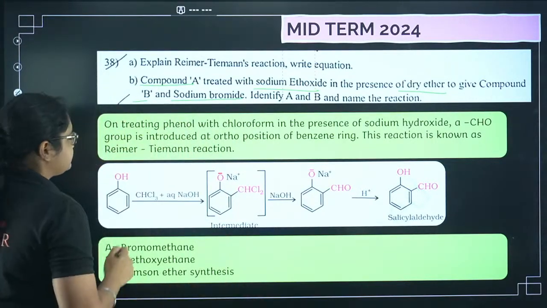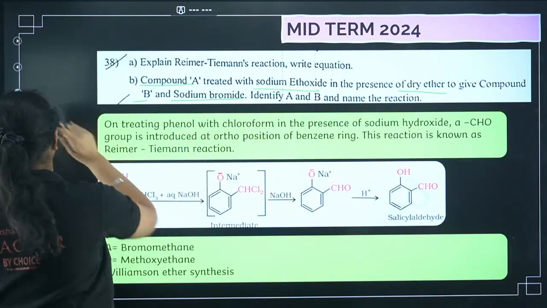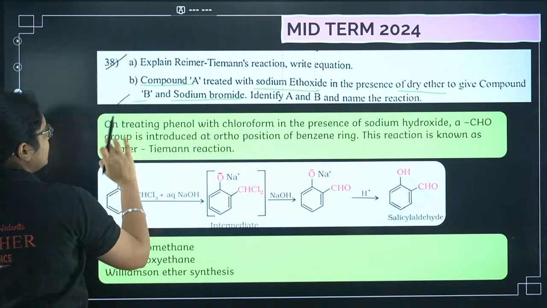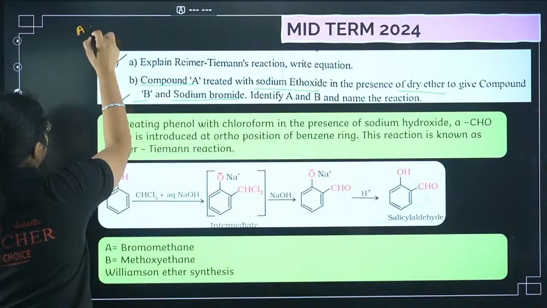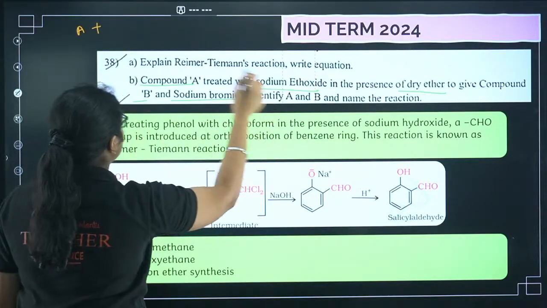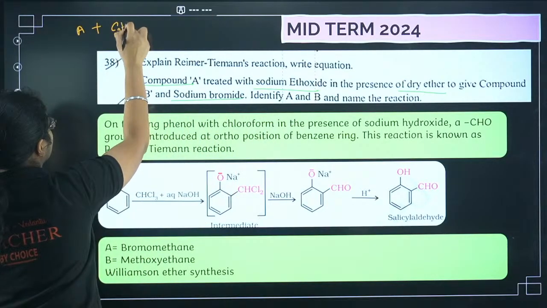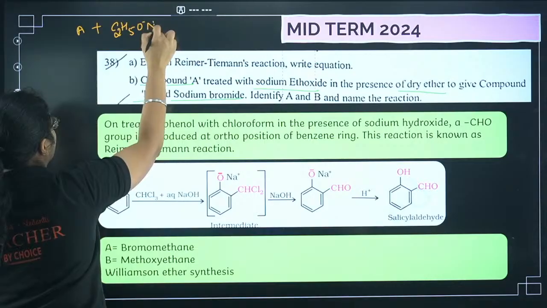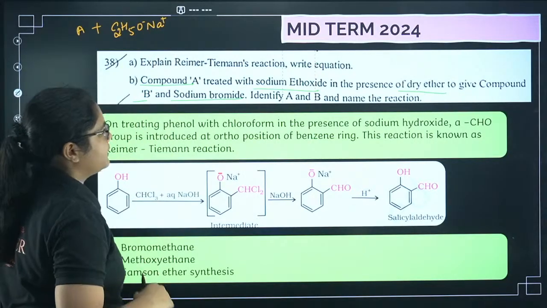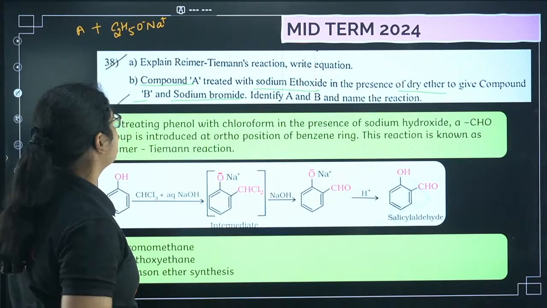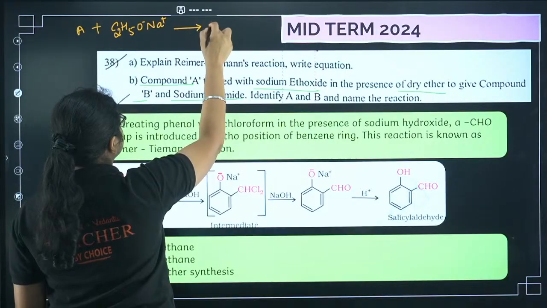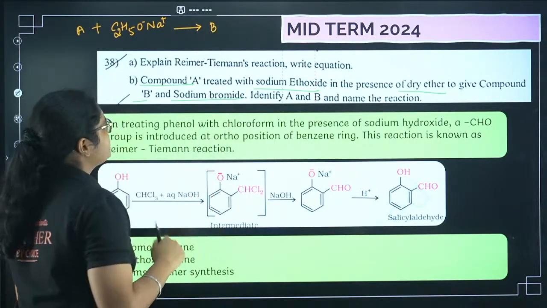Okay. So you are getting sodium ethoxide, right? So see here, you have a compound A, it reacts with sodium ethoxide in presence of dry ether to give a compound B and sodium bromide.